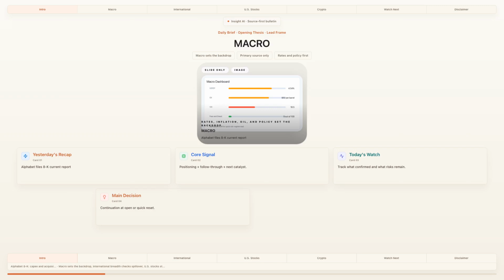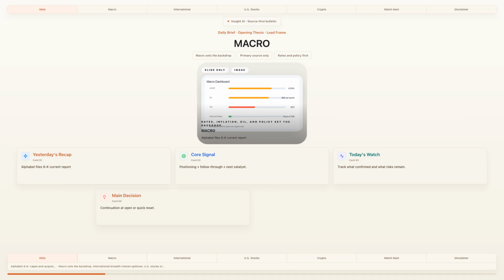Macro keeps the frame honest, even when the next print is only a confirmation check. Watchlist note, macro tape. Watch rates, inflation, and central bank tone because they set the backdrop for every other bucket. Macro is the backdrop for the whole digest, because rates and policy shape every other bucket. Macro tape. The 10-year yield is 4.54%, oil is $92, and fear and greed is around 5.